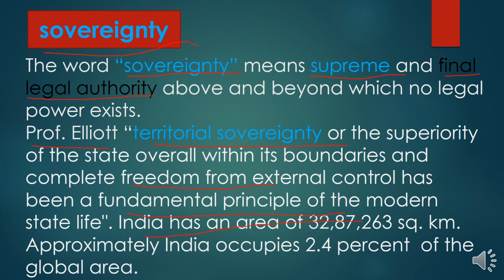India has an area of 32 lakh 87,263 square kilometers. Approximately, India occupies 2.4% of the global area, right? 2.4% of the global area.